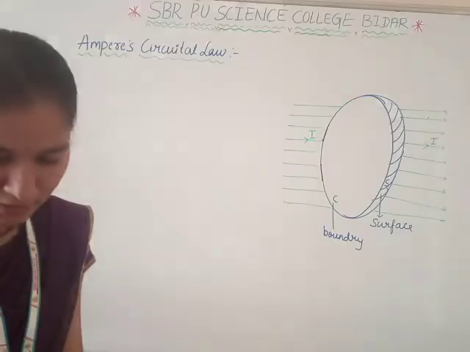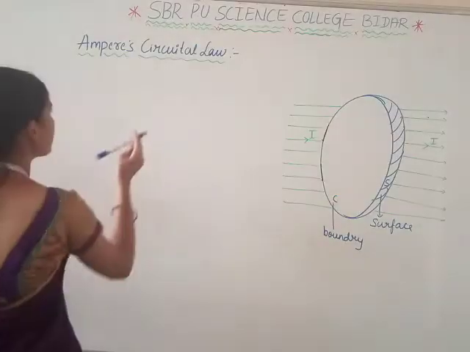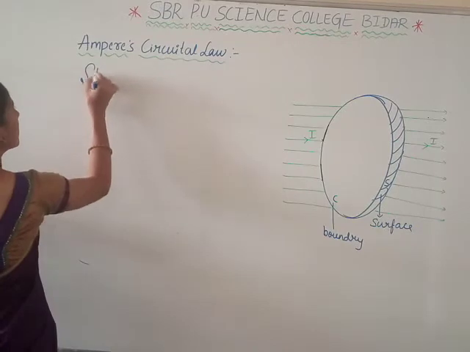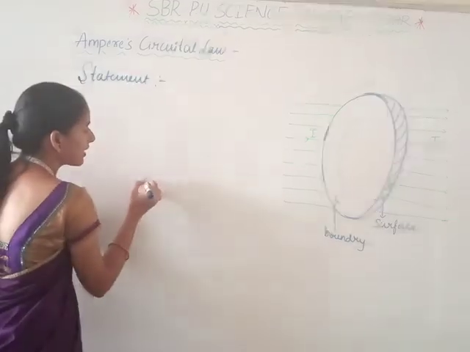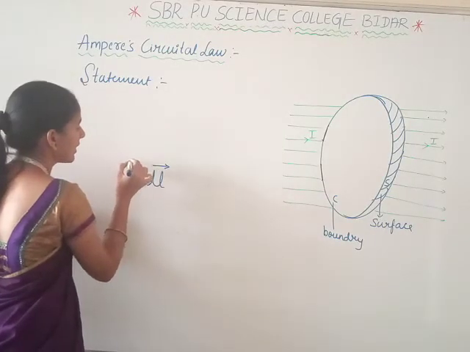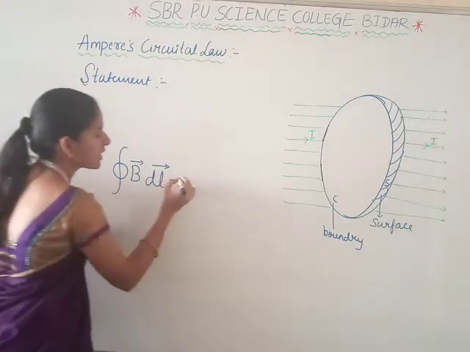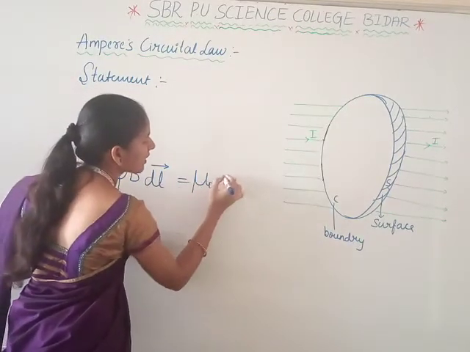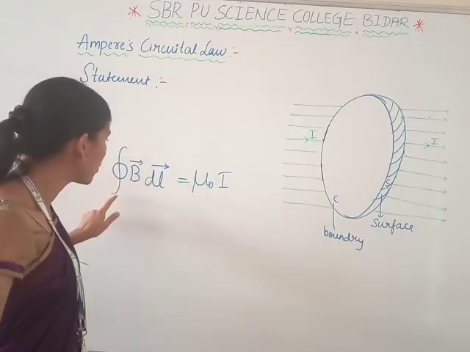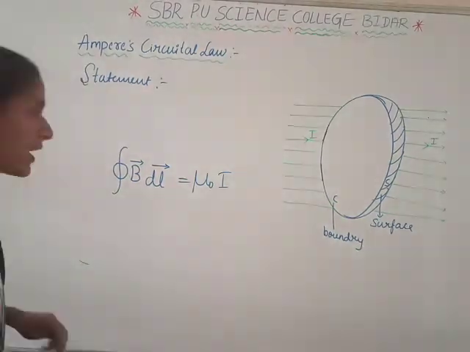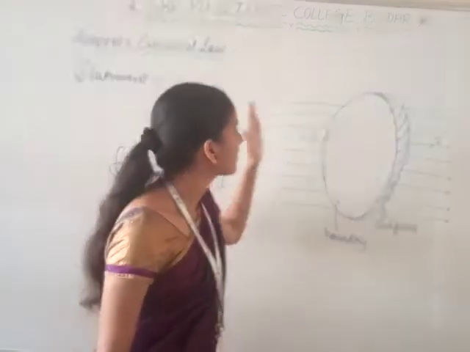The Ampere circuital law. The statement of the Ampere circuital law is: the line integral of a magnetic field over a closed loop is equal to mu naught times the current I. The line integral of a magnetic field over a closed loop is equal to mu naught times the current enclosed by the area.